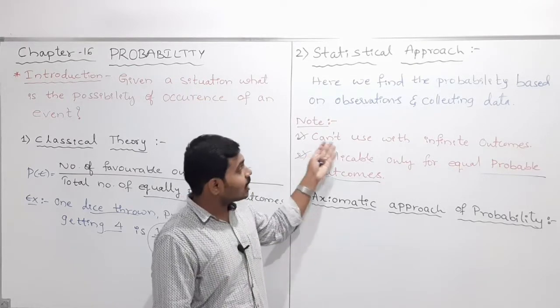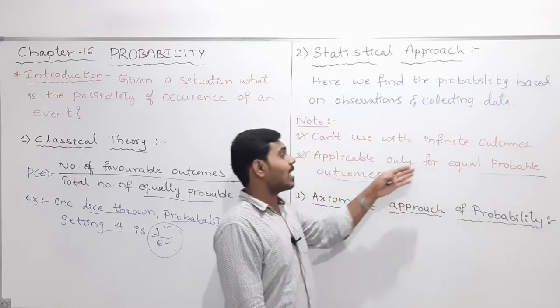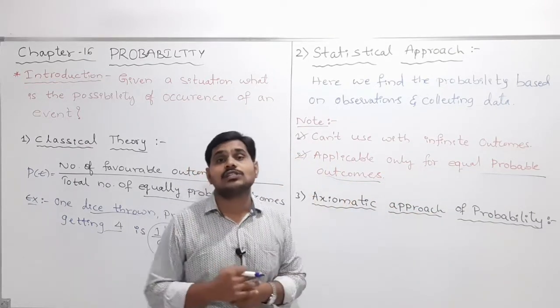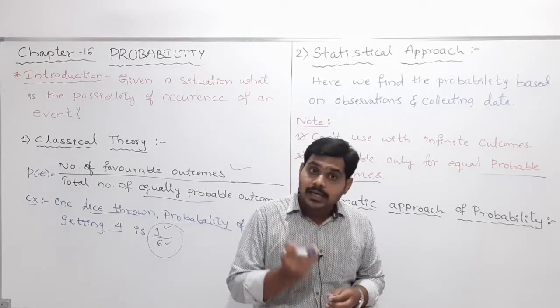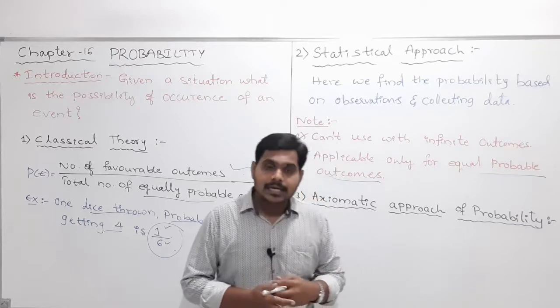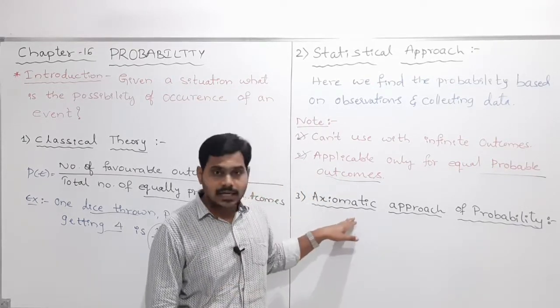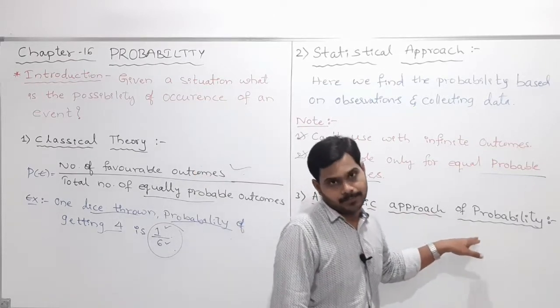Where we may not have finite outcomes or equally probable outcomes, in such situations, what should we do? In such situations also, if I want to calculate the probability, we should go for the next theory, that is the axiomatic approach of probability.